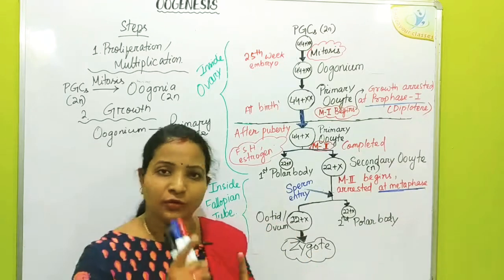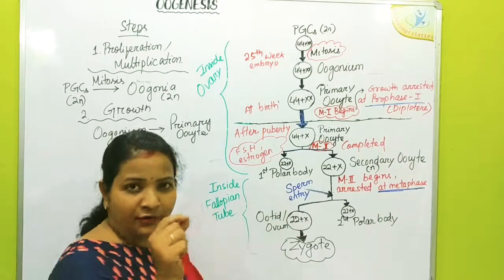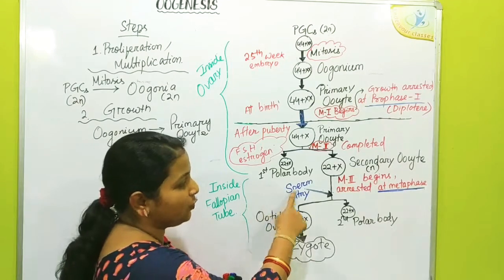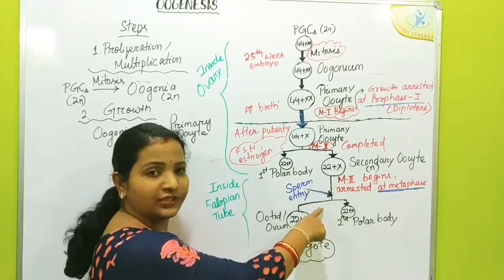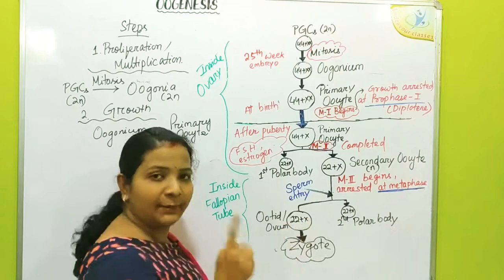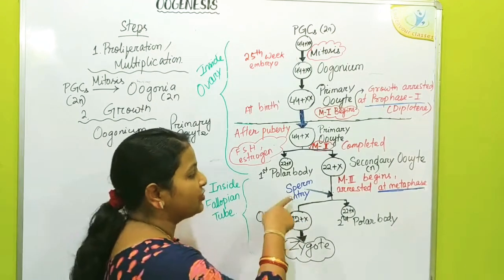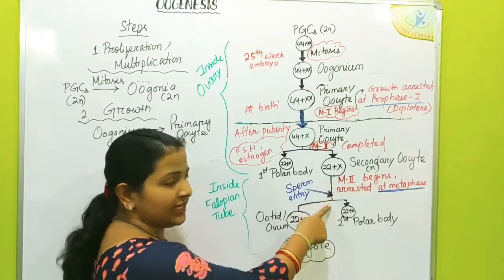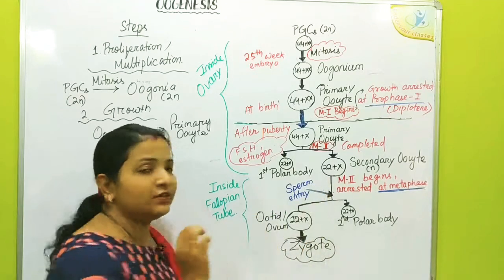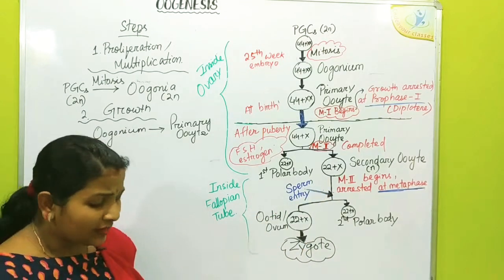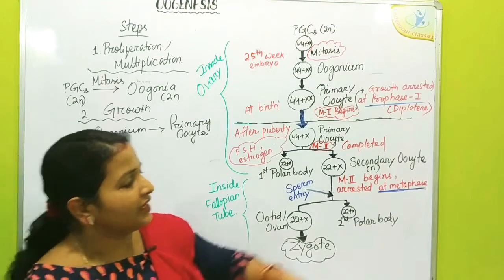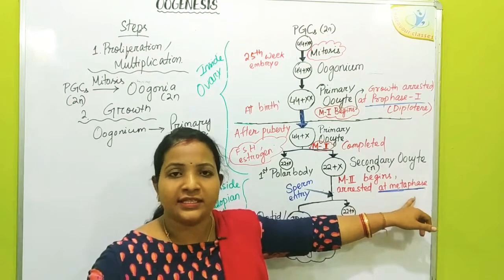If fertilization occurs, during fertilization what happens? There is sperm entry into the secondary oocyte. If the male gamete comes and the sperm enters the secondary oocyte, it breaks the metaphase promoting factor and stimulates